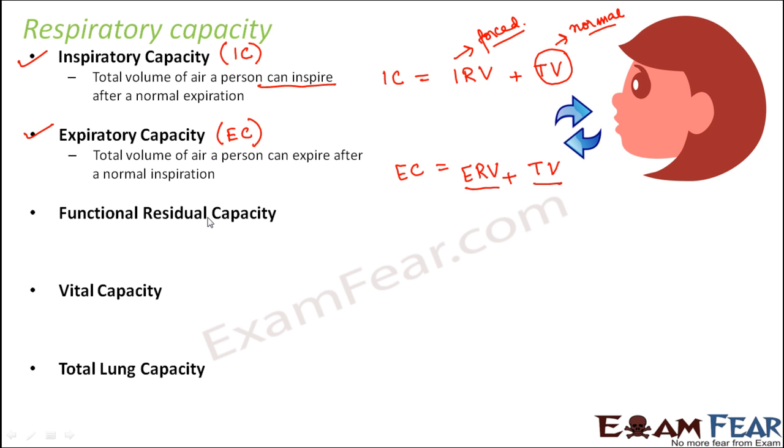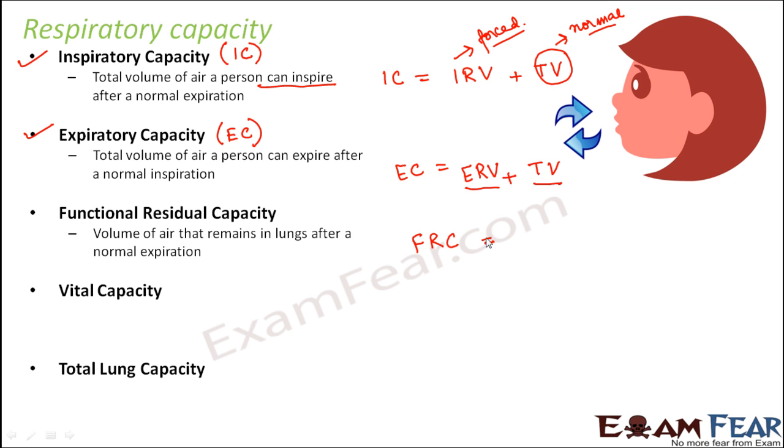Okay. The third one is functional residual capacity. This is the volume of air that remains in the lungs after a normal expiration. It is not a forceful expiration, just a normal expiration. You just normally breathed out. After that also, a large amount of air is left behind. That is functional residual capacity, because the amount of air which is left behind will define the capacity of the lungs, how much it can do further. So that is functional residual capacity, FRC.